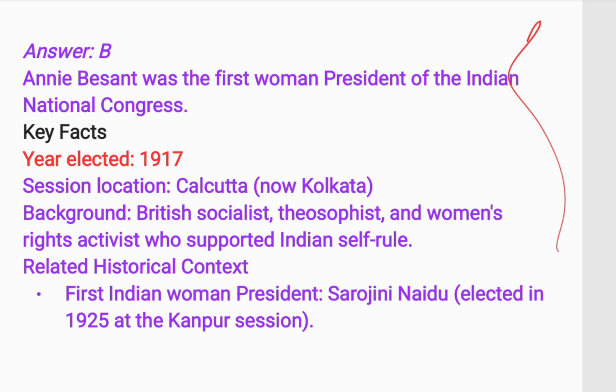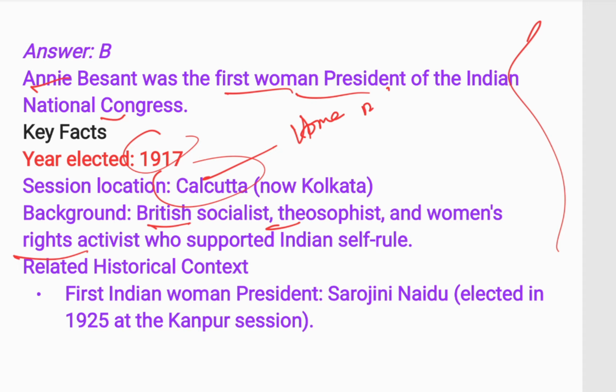Here is the explanation. Annie Besant was the first woman president of Indian National Congress in 1917. Session was held in Calcutta. She was a British socialist, theosophist, women's rights activist who supported Indian self-rule. And Annie Besant started the Home Rule League in India in 1916 from Madras.